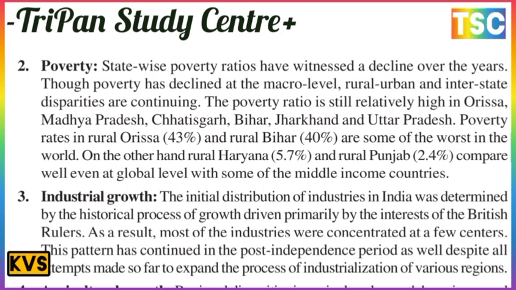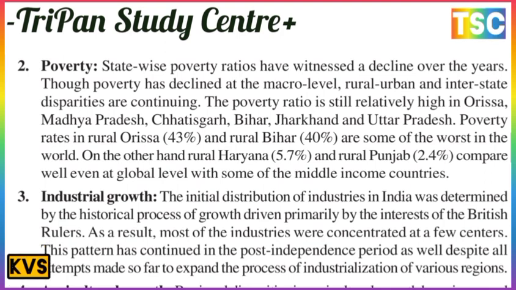The poverty rate in urban Orissa is 43% and in rural Bihar 40%, some of the worst in the world. On the other hand, rural Haryana is at 5.7% and rural Punjab 2.4%, which compare well even at the global level with some middle income countries.